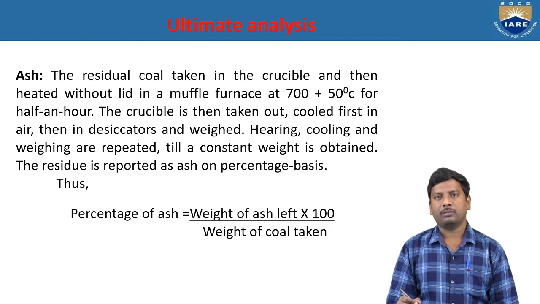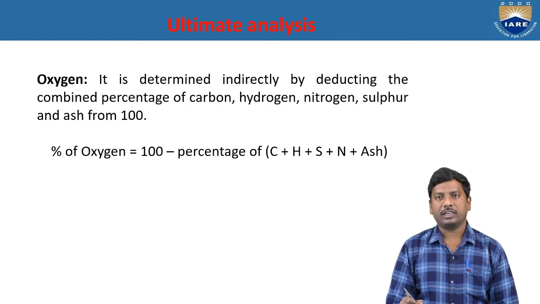That means heating, cooling and weighing are repeated till a constant weight is obtained. That means the residue is reported as ash on percentage basis. Finally, we can get percentage of ash is equal to weight of the ash left by weight of the coal taken multiplied by 100. So, next one is oxygen.